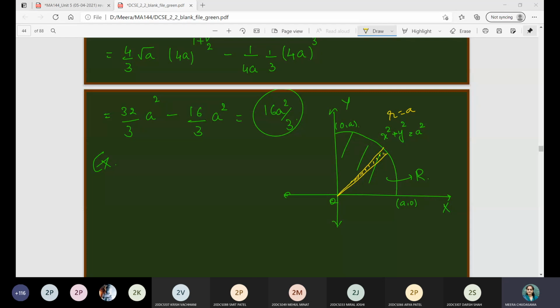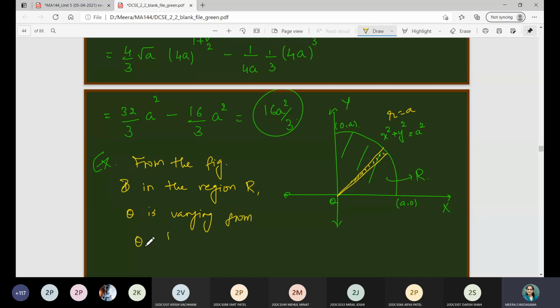Okay. Fine, let me do it for those students who are not getting it. So from the figure, in the region R, theta is varying from 0 to pi by 2 and r from 0 to a.